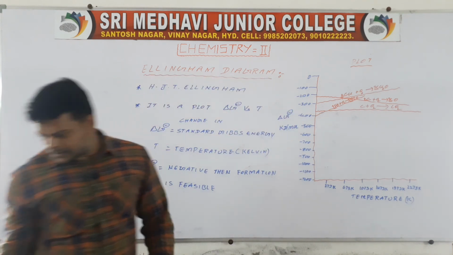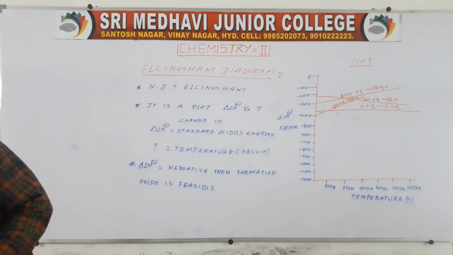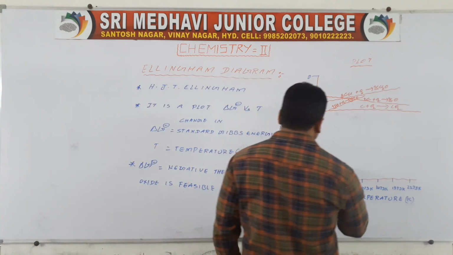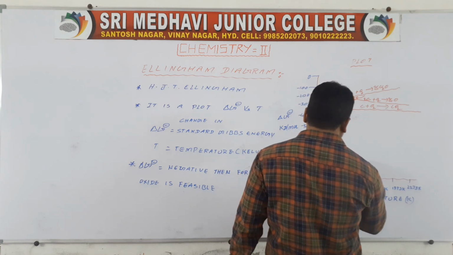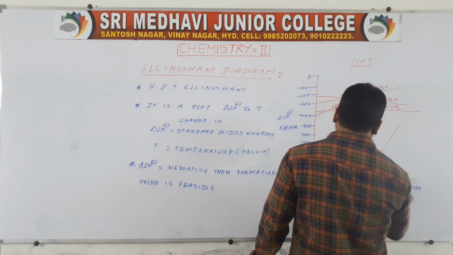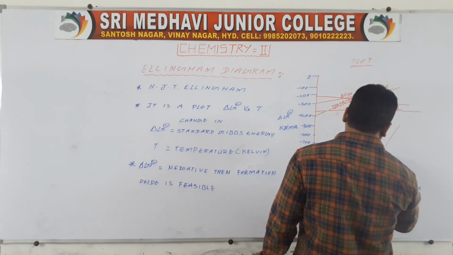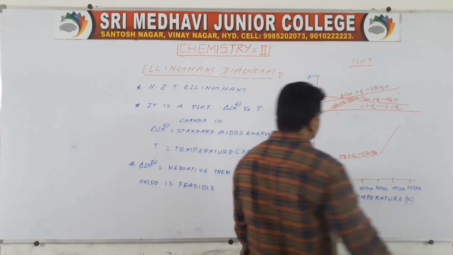Then at the bottom of the diagram, Mg plus O2 gives rise to MgO, which is at 1100. Mg plus O2 gives rise to 2MgO.